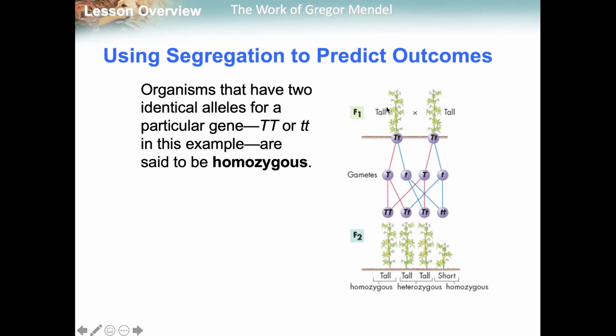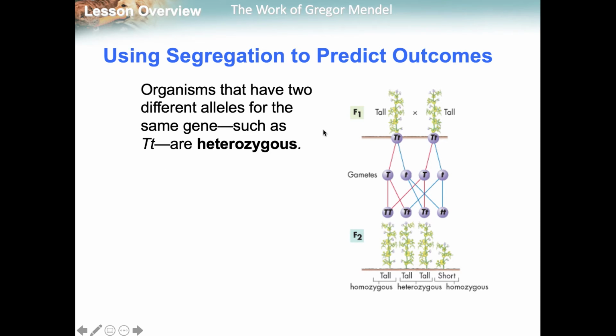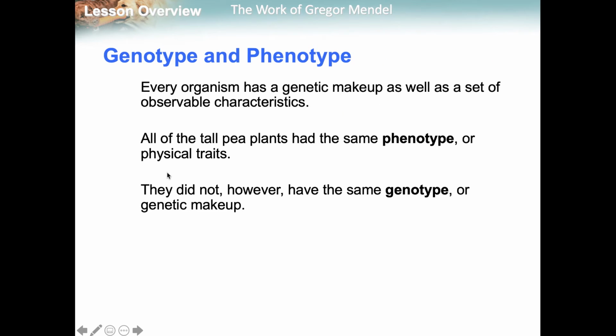Now, organisms that have 2 identical alleles for a particular gene, so capital T's or lowercase t's, are called homozygous. Homozygous dominant is the capital T's, and homozygous recessive is the lowercase t's. Now, if it has a capital T and a lowercase t, these are called heterozygous.